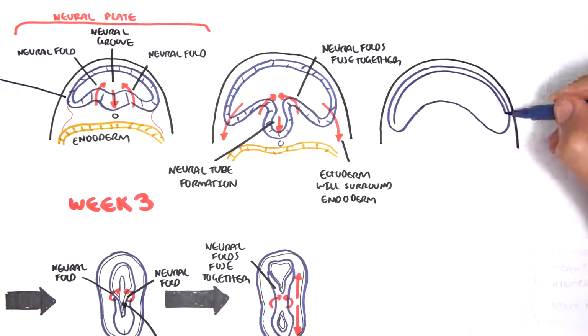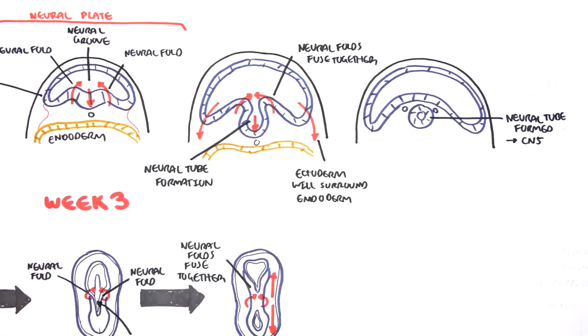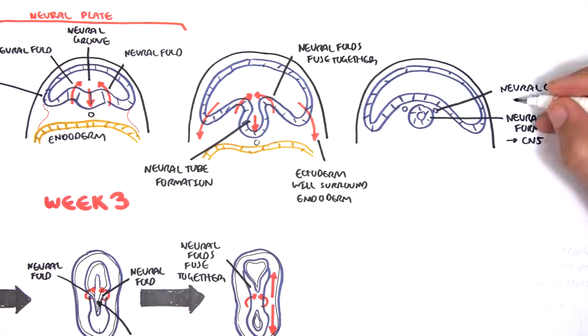So by the end of week 4, you have the neural tube formed, which again will form the central nervous system. As the neural tube forms, some of the ectodermal cells from the tube migrate to form several layers of cells called the neural crest. The neural crest will give rise to structures that work very closely with the central nervous system, and there's a lot, but they include the peripheral nervous system, spinal and cranial nerves, and their ganglia, the autonomic nervous system ganglia, some of the meninges as well. Of course, the remaining ectoderm will form the skin.